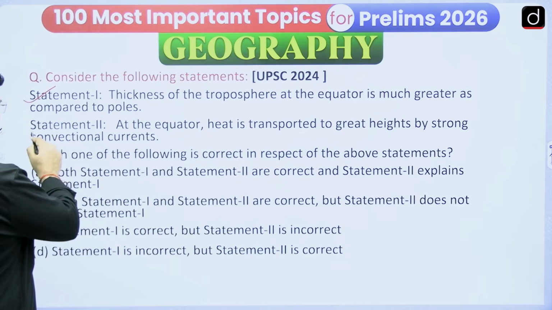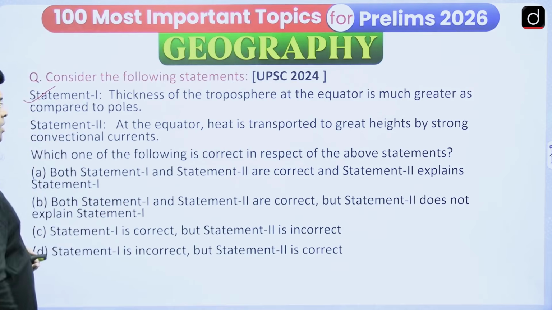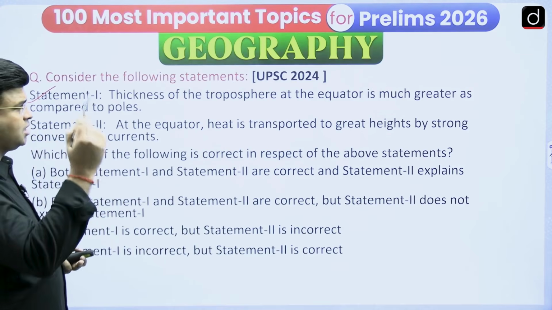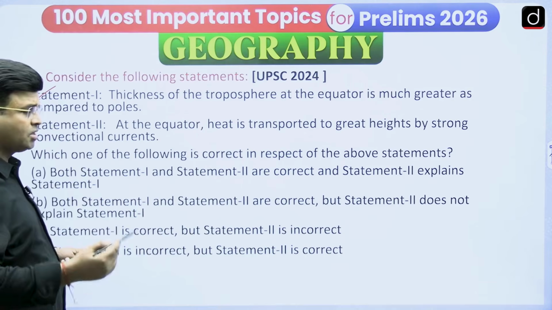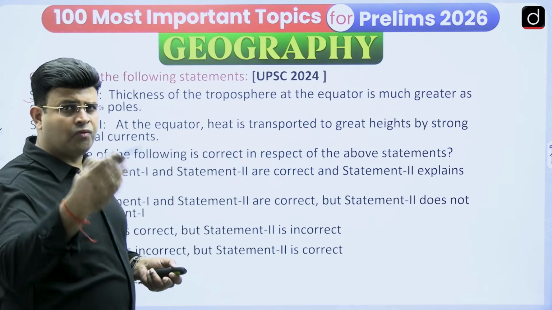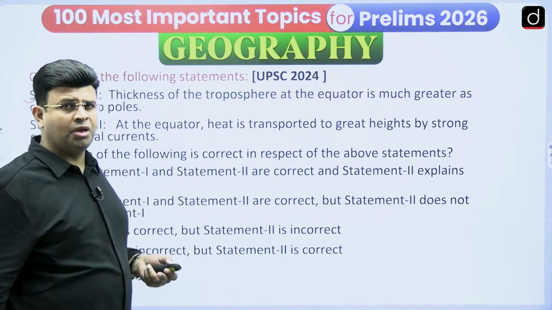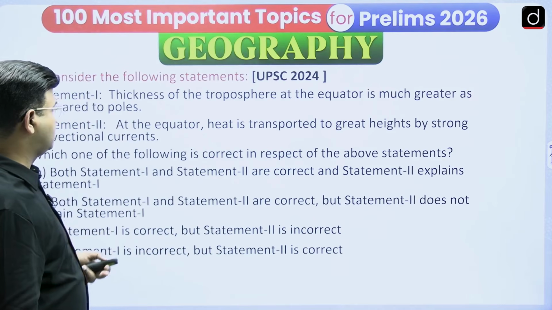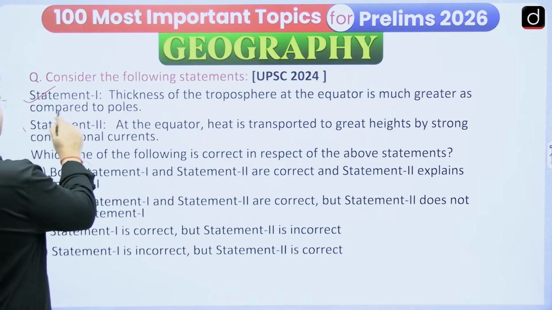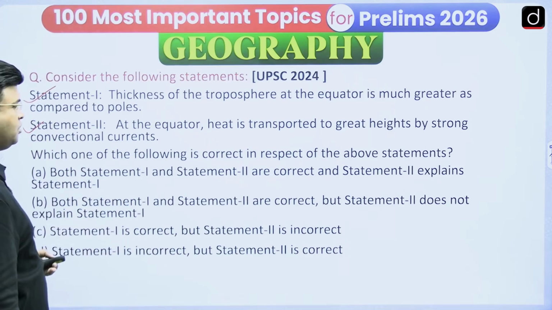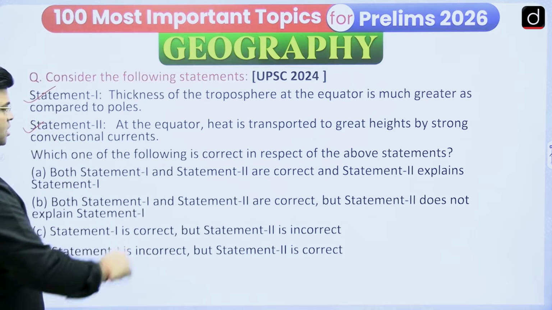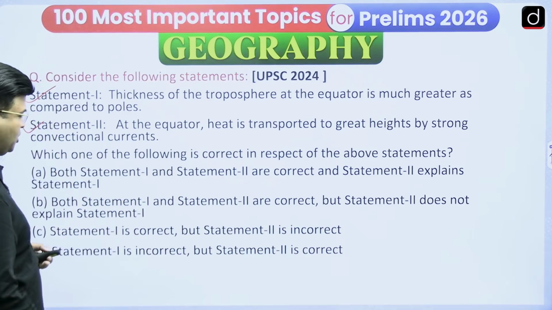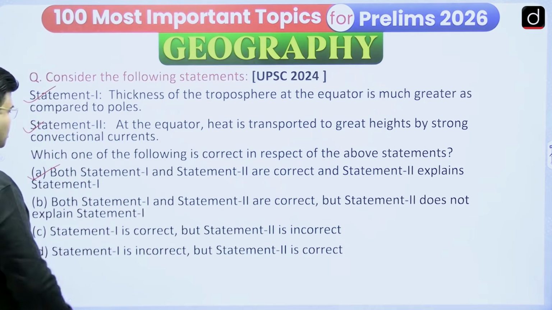This statement is correct. Statement 2: at the equator, heat is transported to greater heights by strong convection currents. Yes, heat is transported in the form of warm air and warm water vapor, which is going upward. Therefore, the troposphere is thicker. So this statement is also correct, and statement 2 explains statement 1. So both statement 1 and statement 2 are correct, and statement 2 explains statement 1. So this option is correct.